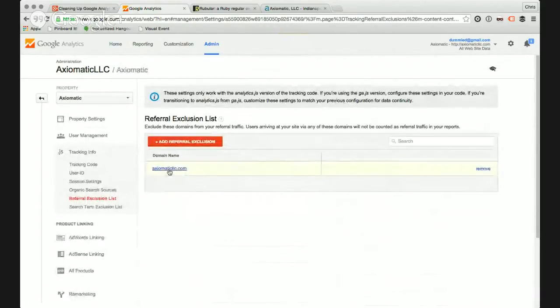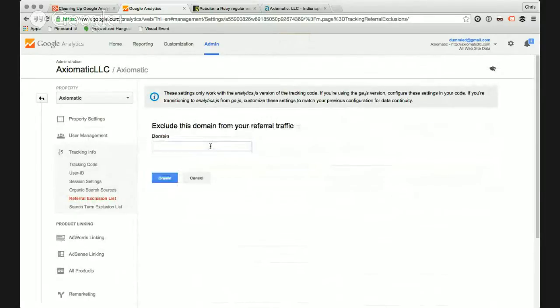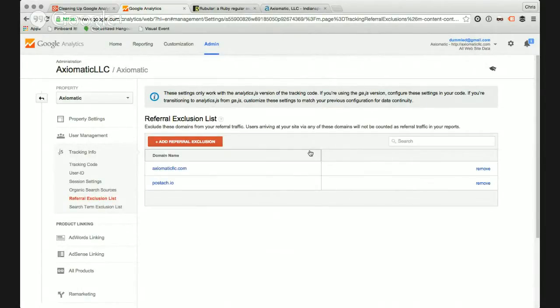In this case, I already had a referral exclusion for one of my sites, so let's add one for this. So that will no longer show up in referrals going forward.